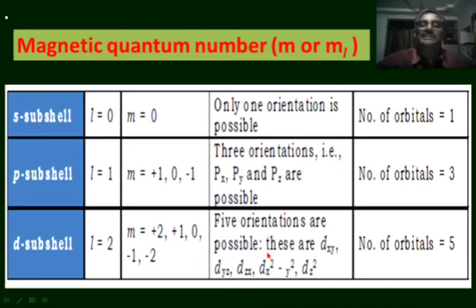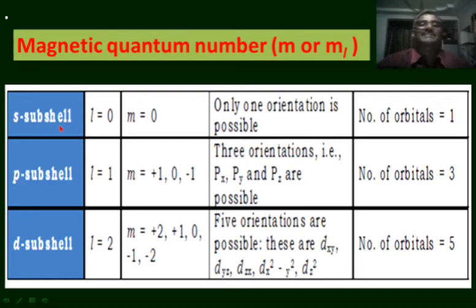As 5 orientations are possible, there are 5 d orbitals and they are denoted by dxy, dyz, dzx, dx square minus y square and dz square. That is, there are 5 d orbitals in a main energy level. If d orbitals are present, it possesses 5 orientations. That means 5 d orbitals are present in the main energy level.